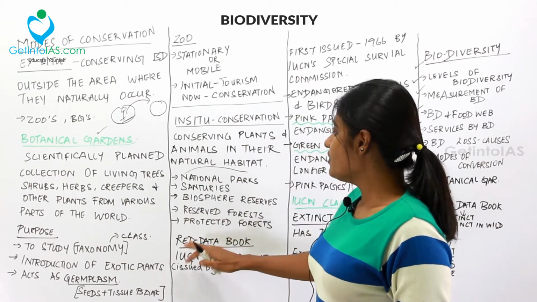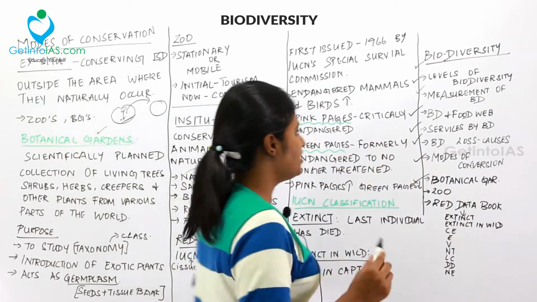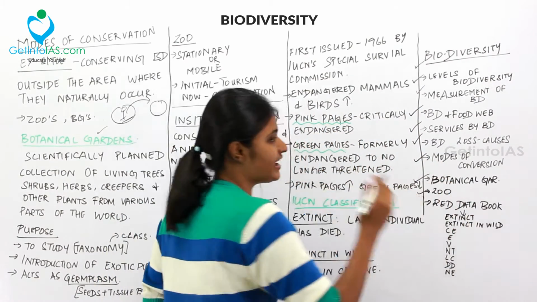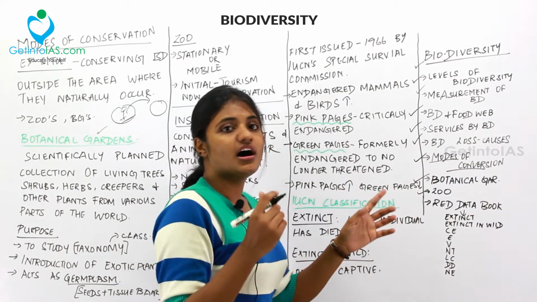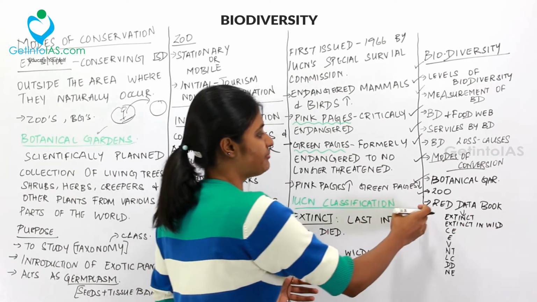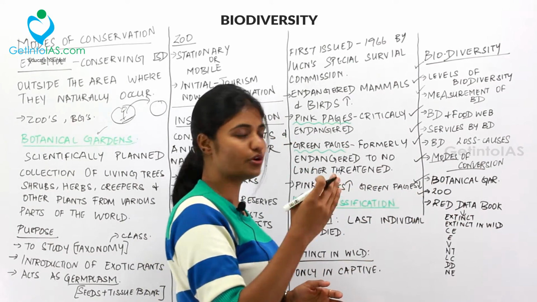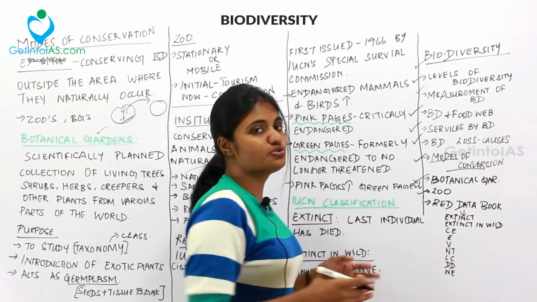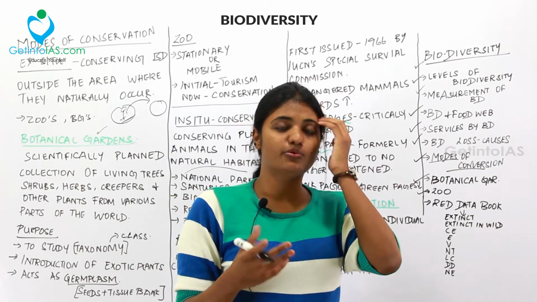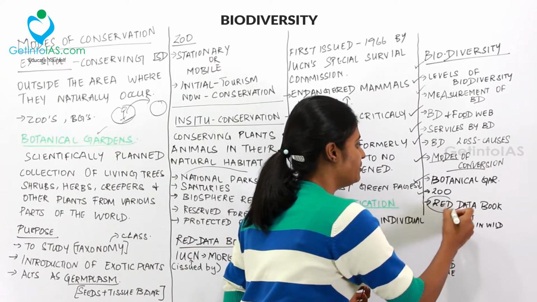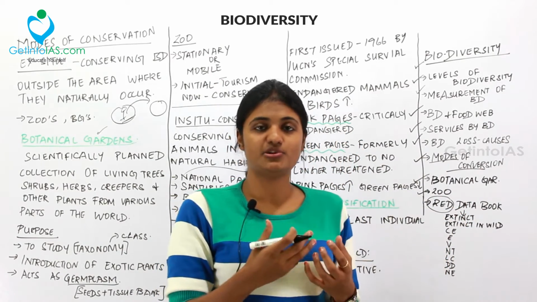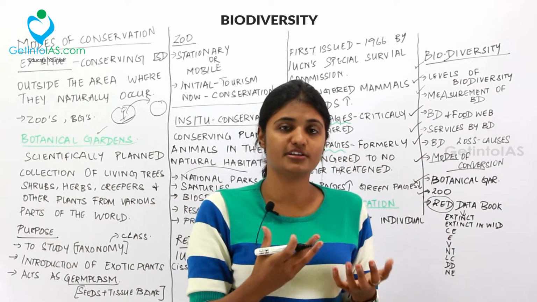And then we are moving to red data book. So we've done with zoos and then ex situ, in situ conservation, that is the modes of conservation. Now the last topic for the chapter is red data book. So what is a red data book? You must be familiar with the red data book. The term red is something, danger is happening. So please conserve that species or organisms or plants or birds, whatever.